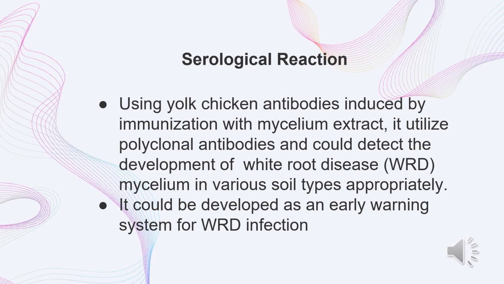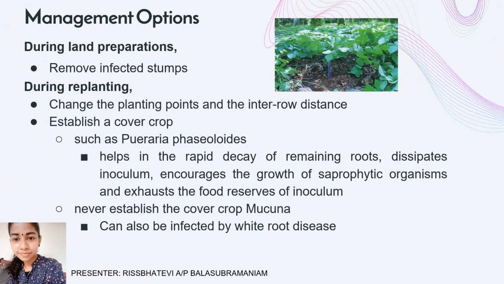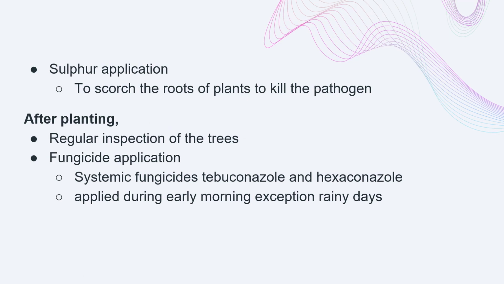The short-term output, that is the serological kit, can be used for detecting white root disease early on infected rubber plants. Now, we focus on the management options for after planting, rubber plants established within previous.